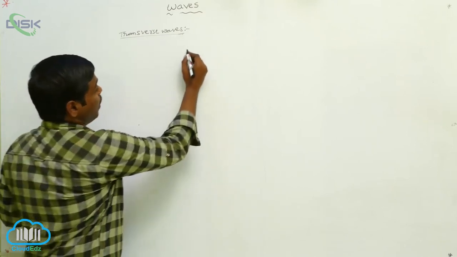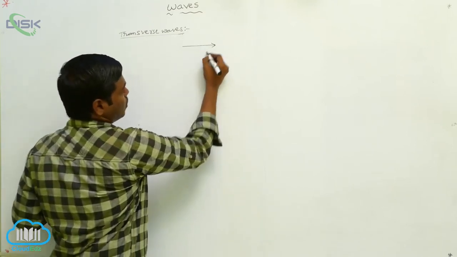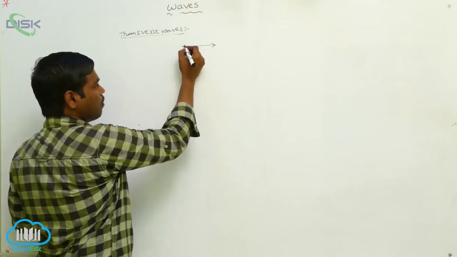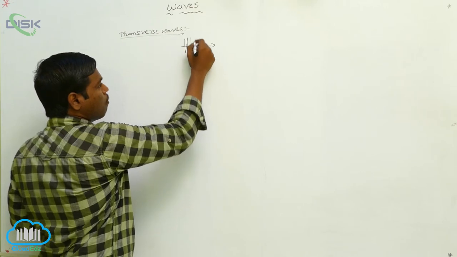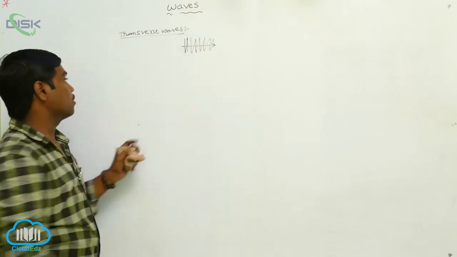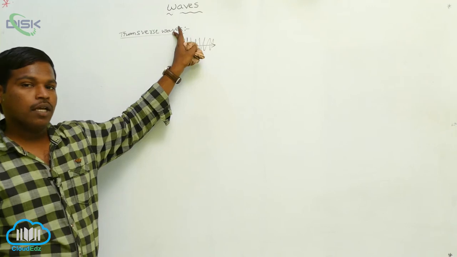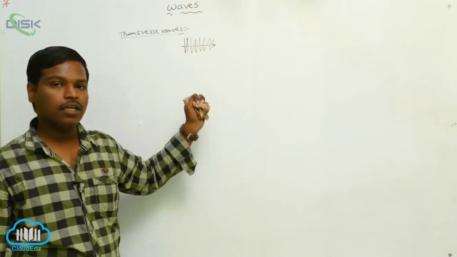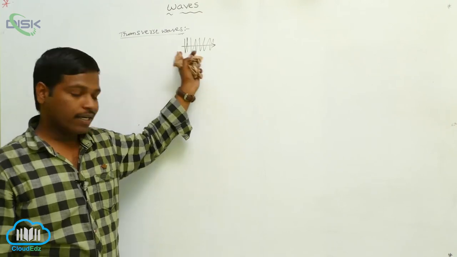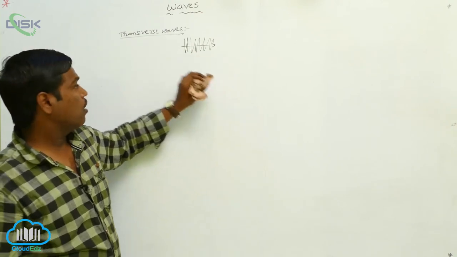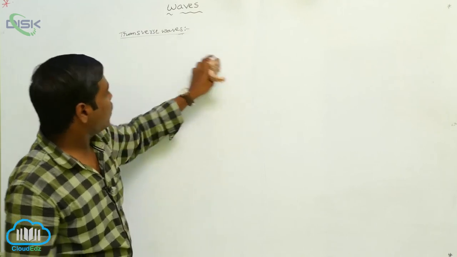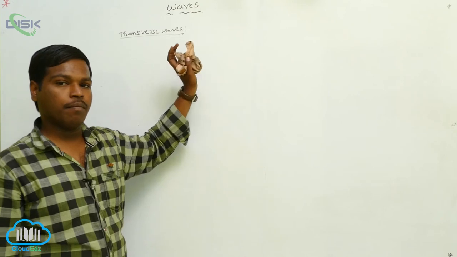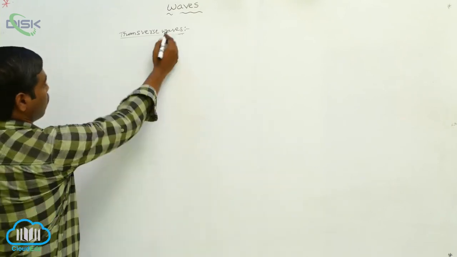For example, if the wave is moving along this direction, then the particles in the medium move in the perpendicular direction. These are the transverse waves. Examples: light waves and electromagnetic waves are transverse waves. When a wave is traveling and the particles of the medium move perpendicular to the wave propagation, this is called transverse waves.